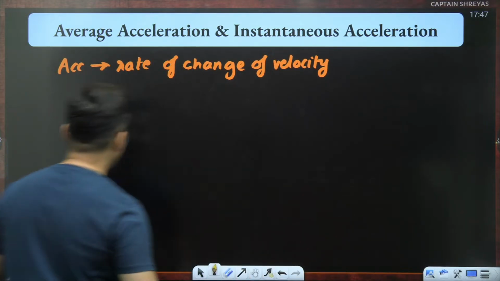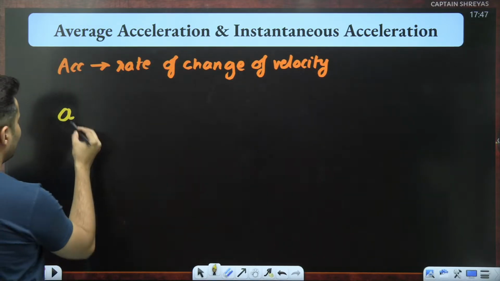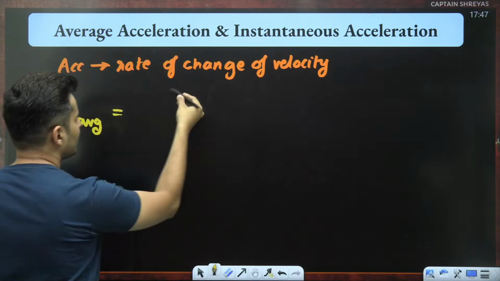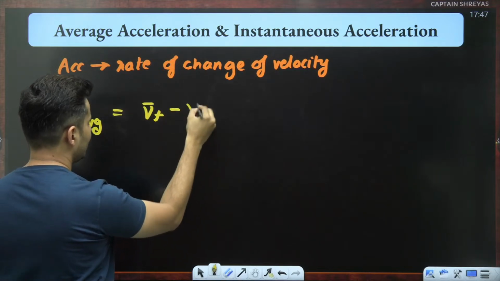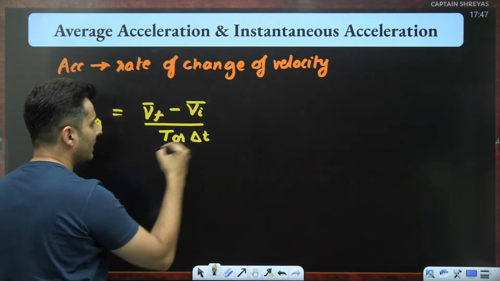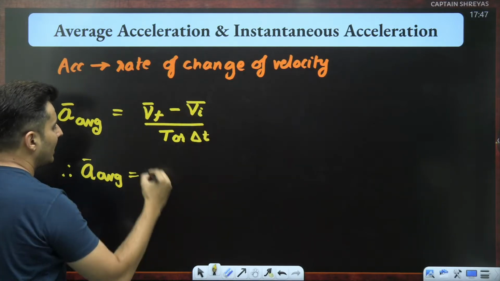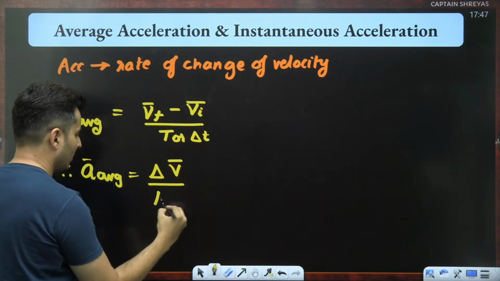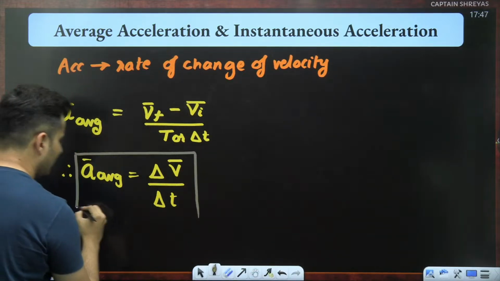So how do I mathematically write average acceleration? And then we'll go to instantaneous. Average acceleration by definition is how much is the change of the velocity upon the time. Change means final minus initial, whole thing upon time taken. You can write capital T or you can also put delta T. So you can also write the average acceleration like this. Final minus initial of velocity is delta V. Delta means change, final minus initial, and you can put delta T. Obviously, you can't cancel these deltas. So that is what acceleration is defined as.